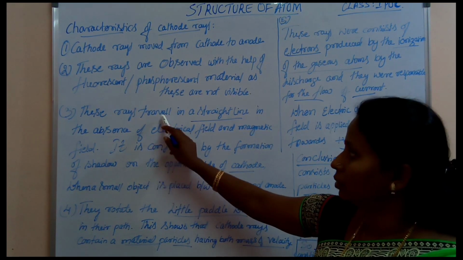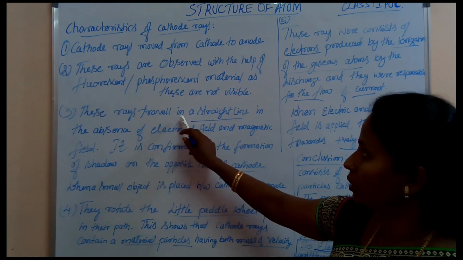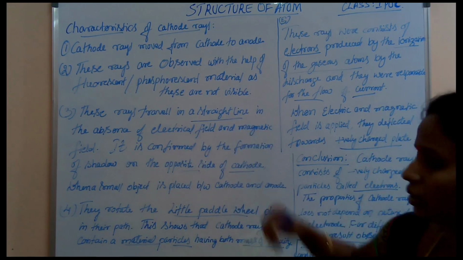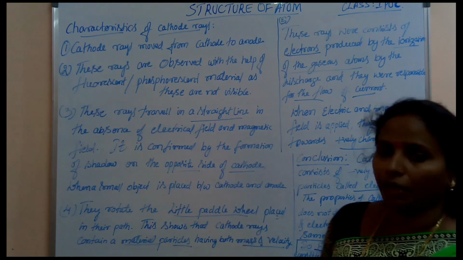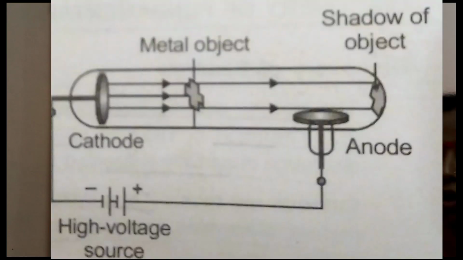The straight-line travel was confirmed by keeping a small object along their path: they form a shadow on the side opposite the cathode.